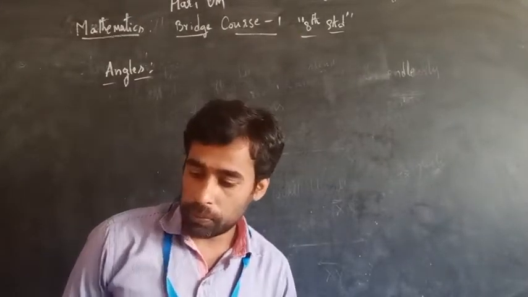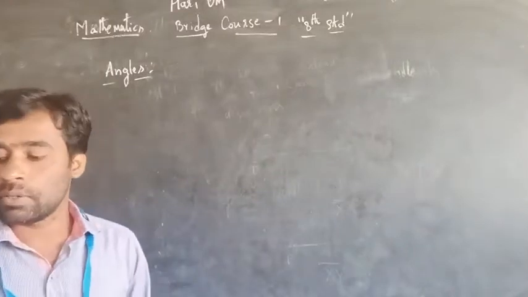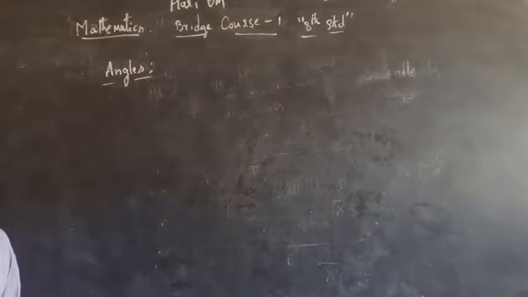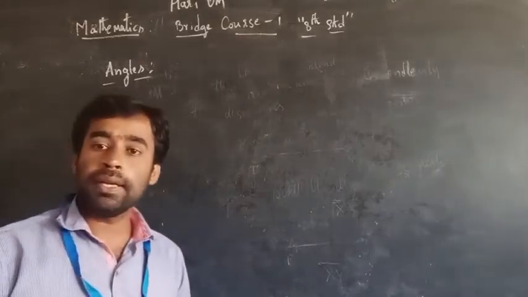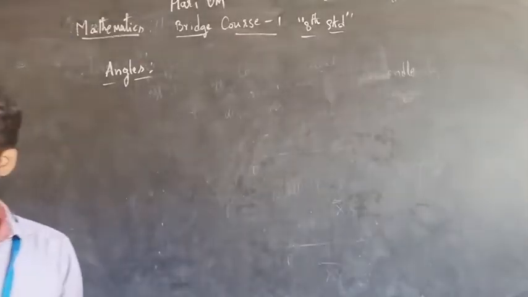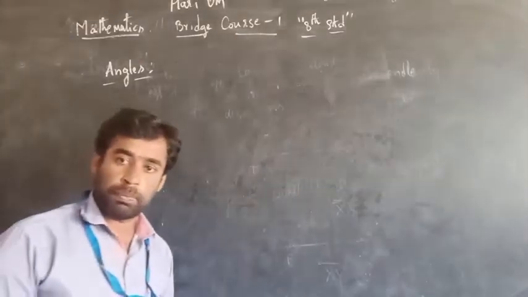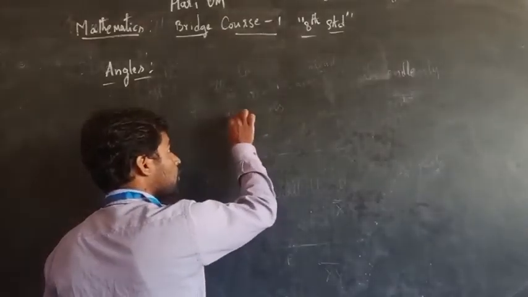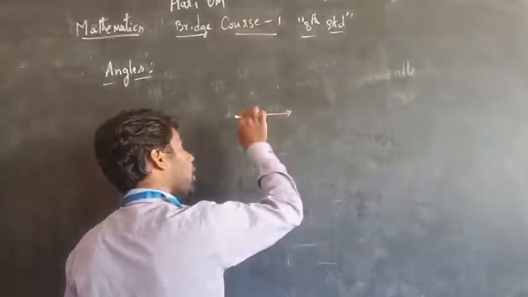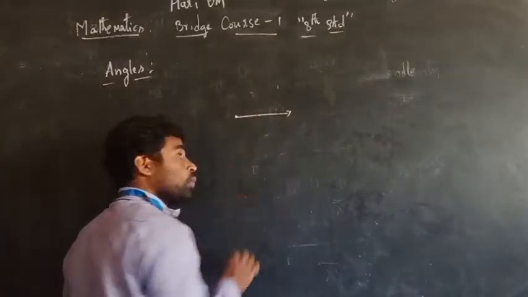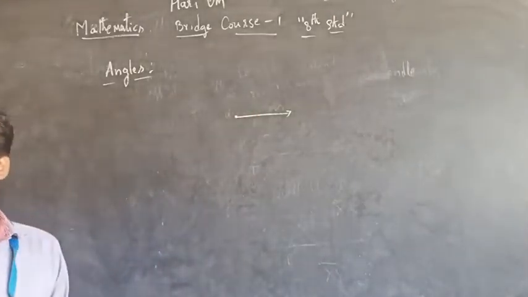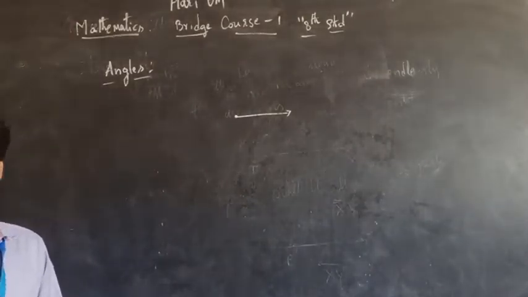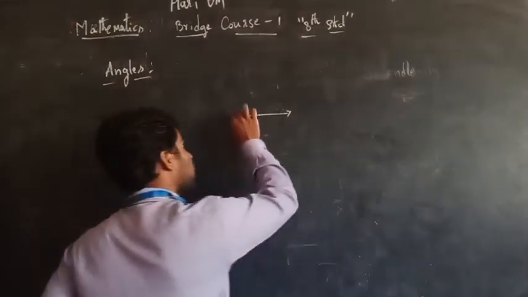Yes, an angle is formed by two rays meeting at a common end point. That is, here I take two rays. So the two rays are formed. So an angle is formed by two rays that meet at a common end point.